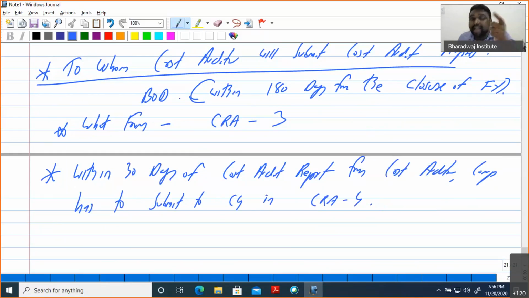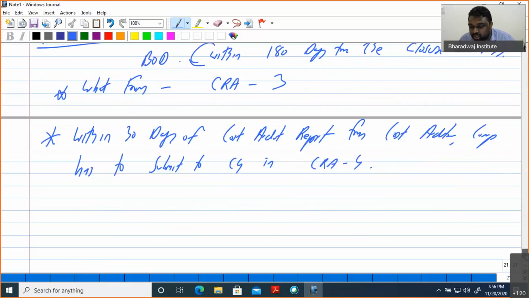So there will be a match, or there will be a connection. CRA 3 is by whom? Cost auditor to company. CRA 4 is what? Company to central government. So be very clear. What is the time limit? CRA 3 time limit is 180 days from the completion of the financial year. Whereas CRA 4 time limit is what? 30 days from the submission of the cost audit report.